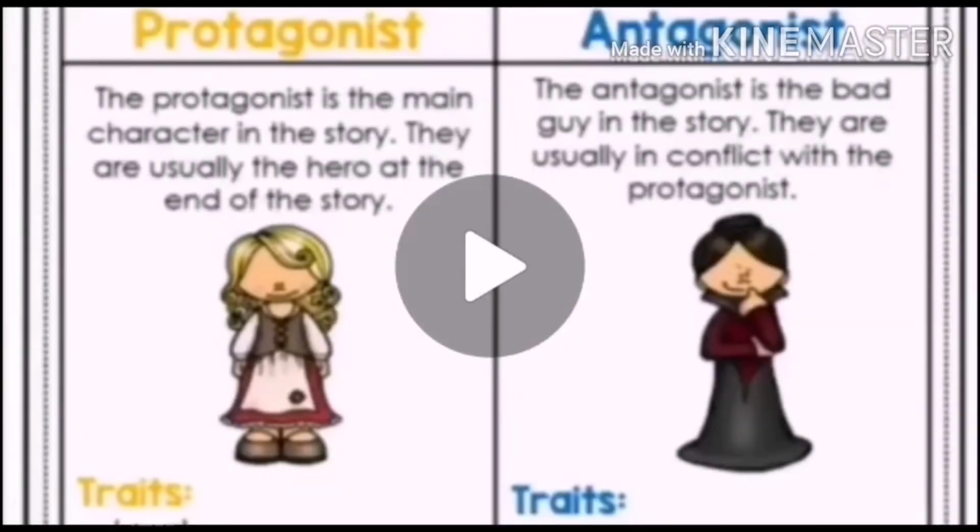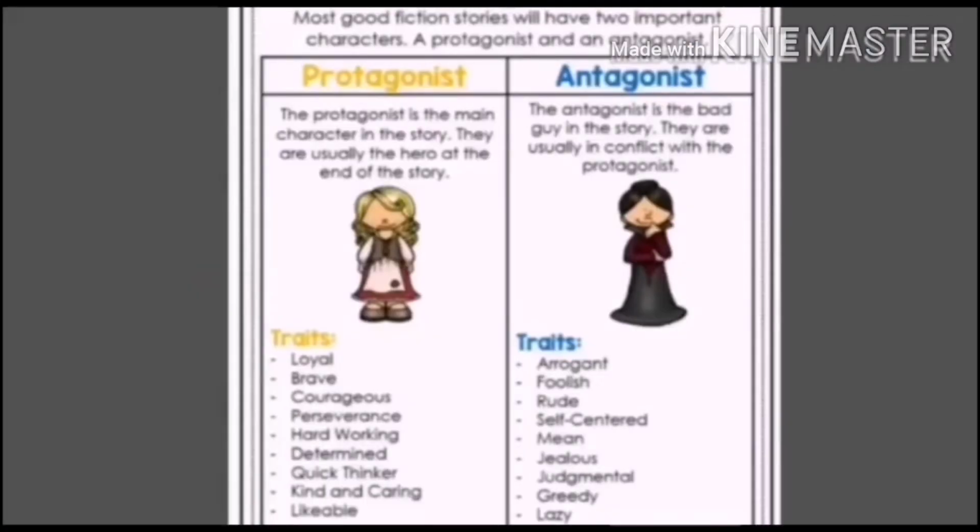Let's try to understand some important points about fiction. There are two types of characters, protagonist and antagonist. The protagonist is the main character in the story. They are usually the hero at the end of the story. And the antagonist is the bad guy in the story. They are usually in conflict with the protagonist. Means there are two types of characters. First one is hero type and second one is villain type. And they have different traits.